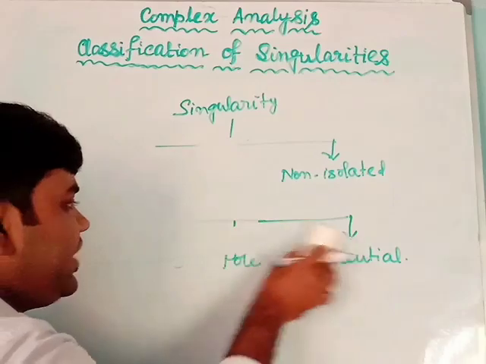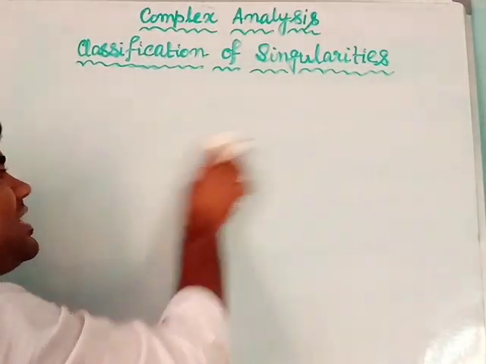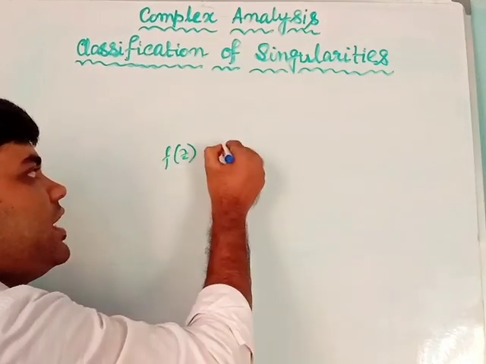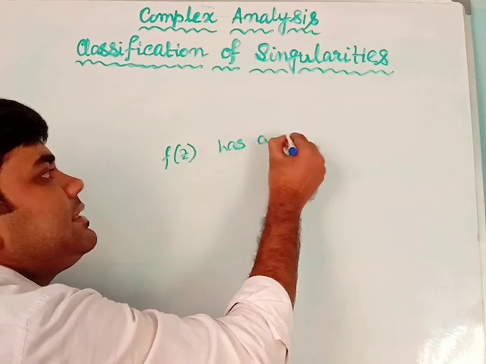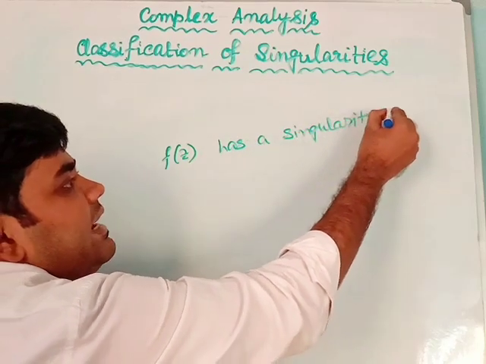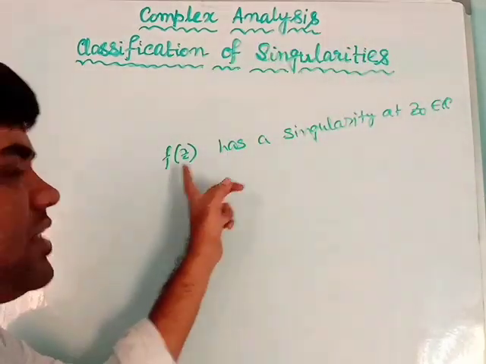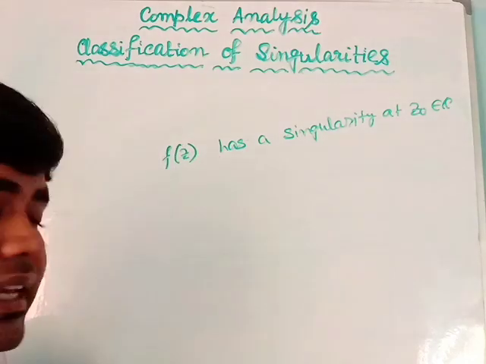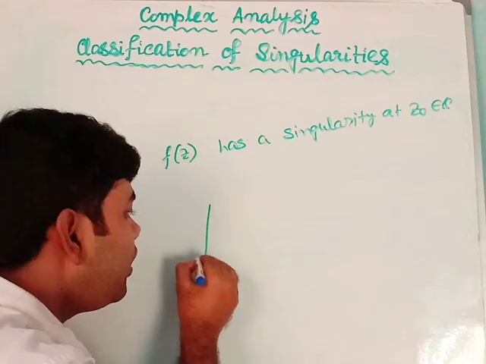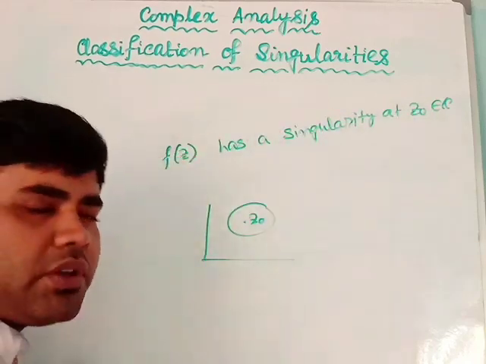First we come to the definition of isolated singularity. Isolated singularity means what? Suppose f(z), the function, has a singularity at z0, where z0 is a point in the complex plane C. So f(z) has a singularity at z0. Now, if there exists a neighborhood of z0, obviously z0 is a singularity of the function f(z).